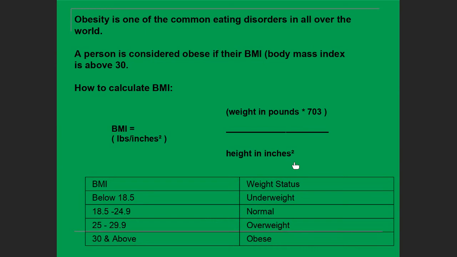For example, 100 pounds multiplied by 703, and if the height is 5 feet 8 inches, you should not use feet and inches but convert it to 68 inches. Then you get the answer and calculate your BMI, and this BMI will tell you whether you are underweight, normal, overweight, or obese.